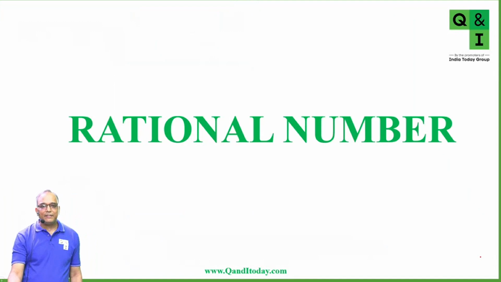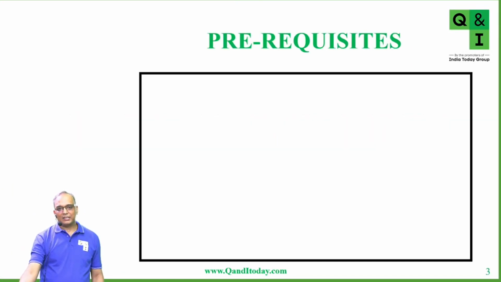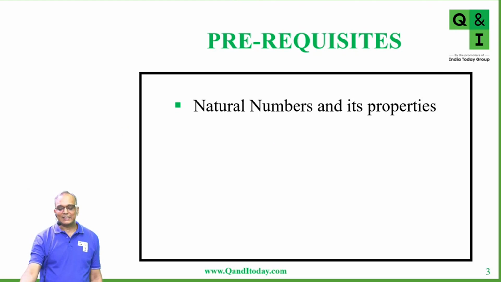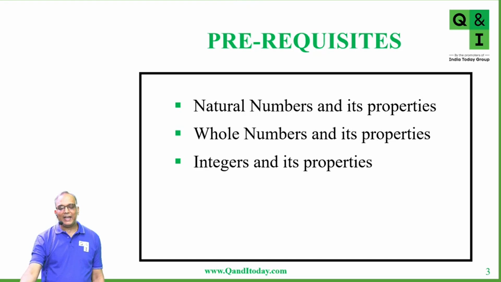So as I said, we have started this chapter, rational numbers, and the prerequisite for today's class is that you should know about natural numbers and its properties, whole numbers and its properties, and integers and its properties. This we have already done in the first class.